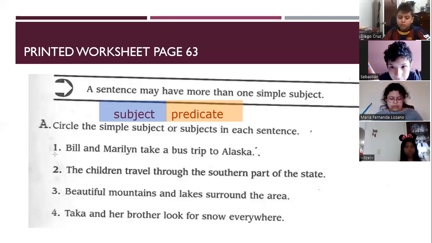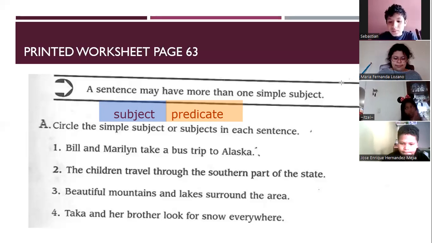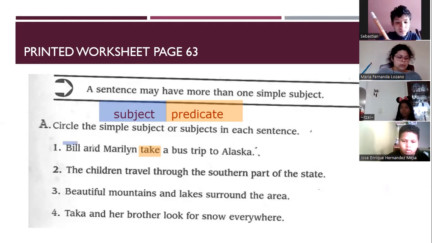Bill and Madeline take a bus trip to Alaska. What is the verb? What is the action? Take. This is the action. So before take, we have the subject.